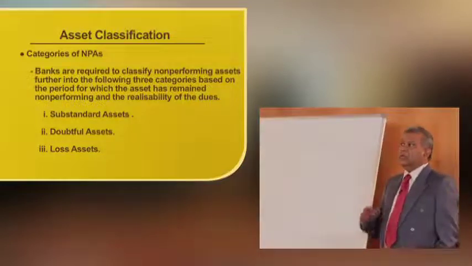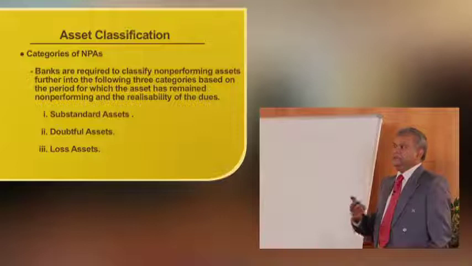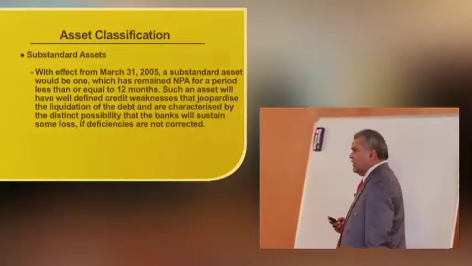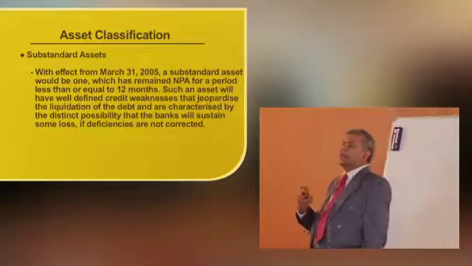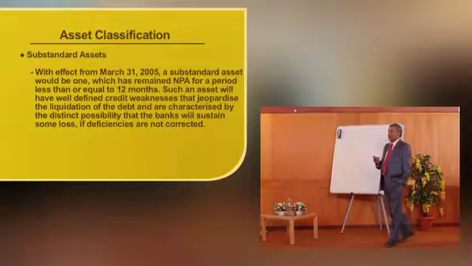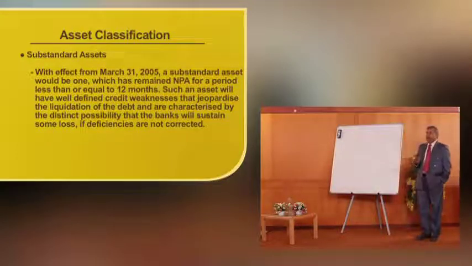So again, repeat: what are the categories of NPA? Substandard assets, doubtful assets and loss assets. Now let us take for discussion the meaning of substandard assets. With effect from March 31, 2005, a substandard asset would be one which has remained NPA for a period of less than or equal to 12 months.